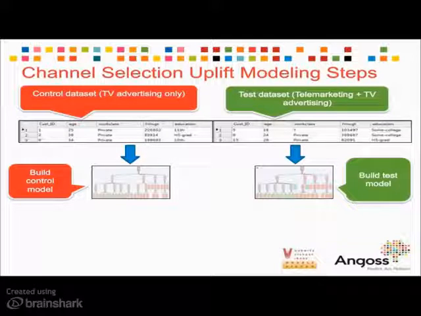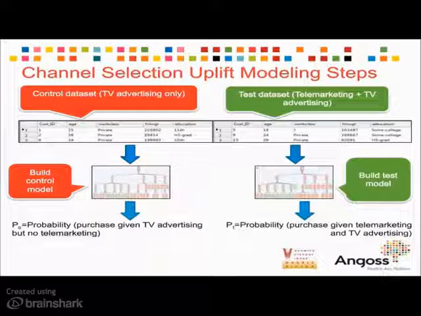And this will actually give us two probabilities. The first is the probability for the control group, the probability that they will purchase if they've been exposed to TV advertising only. And the second probability will be from the second model, which is the probability from the test group, and it's the probability of purchasing if they've received both telemarketing and TV advertising.